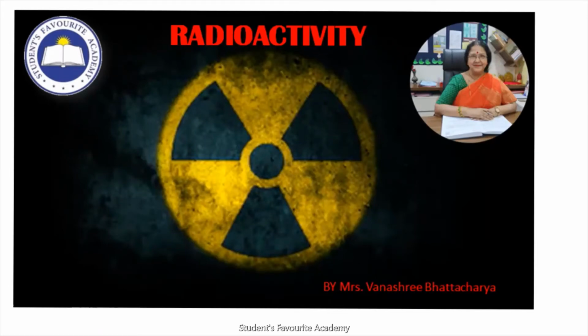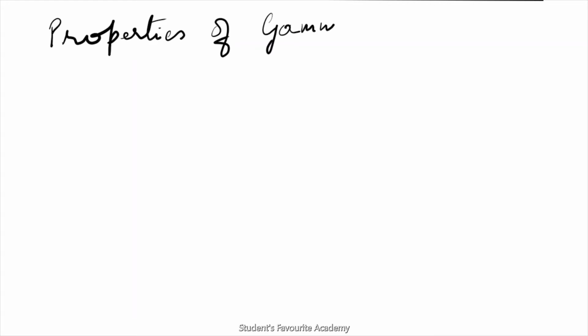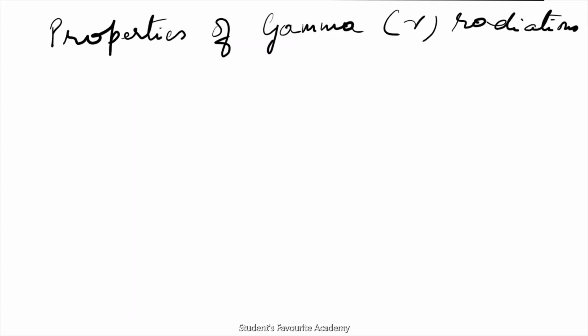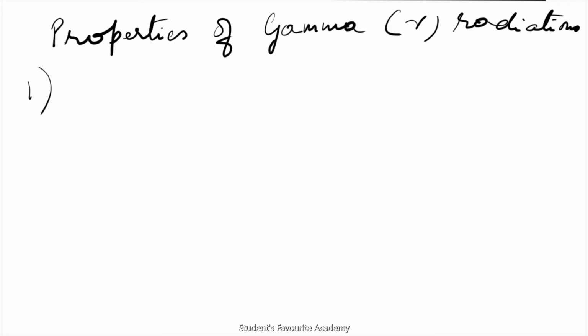Okay, welcome back children. Now let me continue radioactivity. In today's session, I will start with properties of gamma radiations. The first property, gamma radiations are electromagnetic waves like X-rays and light.